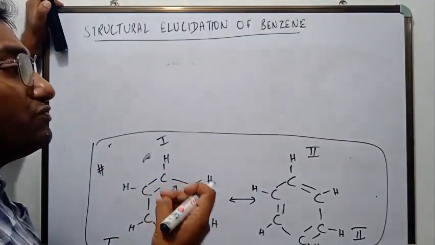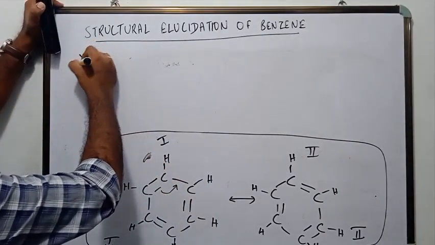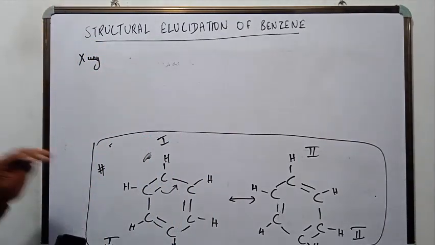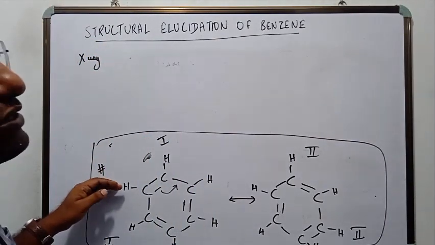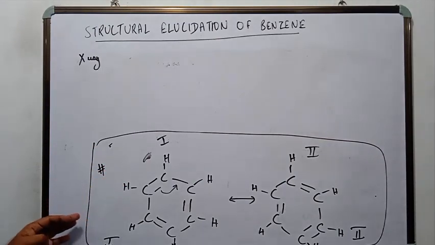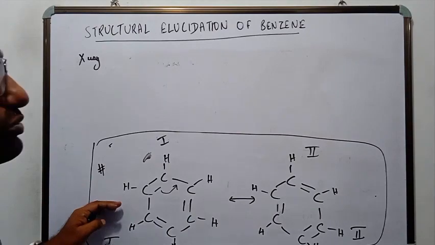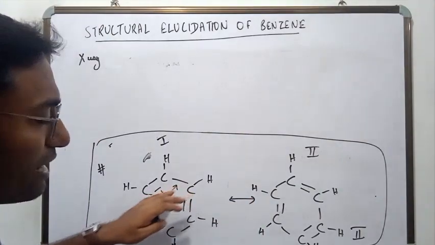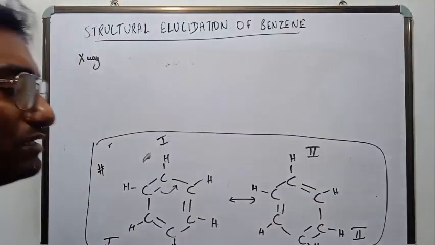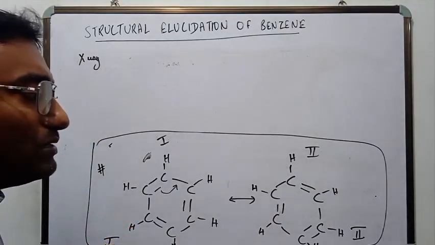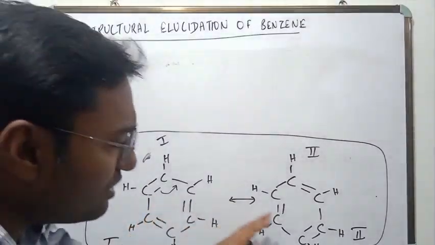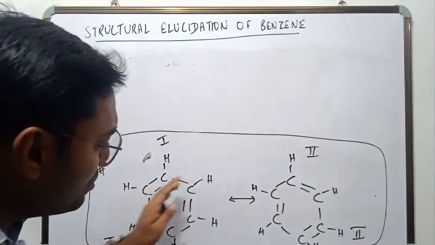With the advent of new technology like X-ray diffraction methods. The issue is that when Kekule was doing the research, there were no newer technologies like the X-ray diffraction method to see the structure of benzene. So whatever he found out was through chemical reactions. And this was only his hypothesis, that it oscillates back and forth. This was just to explain many of the chemical reactions that benzene shows, but were not explained by a single structure. So he gave an alternative structure and he said that this may oscillate back and forth.